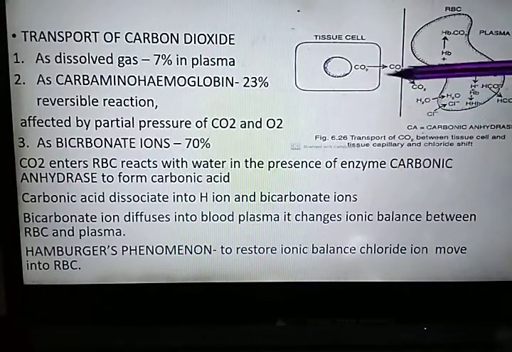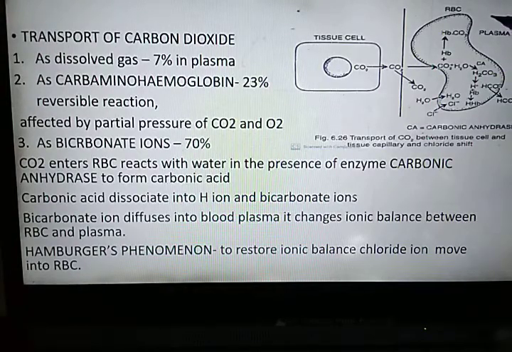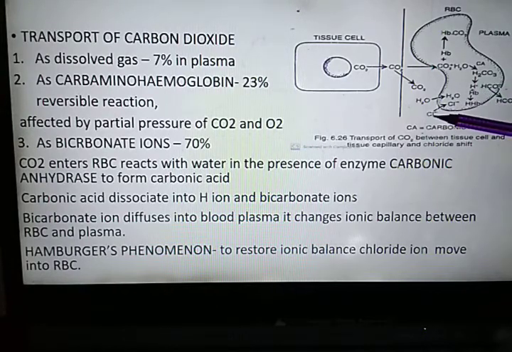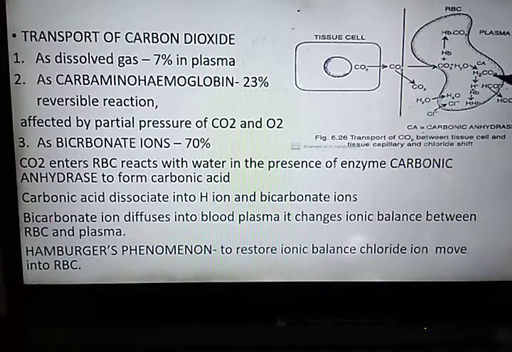All these reactions are reversible. When this deoxygenated blood reaches the alveolar site where the partial pressure of carbon dioxide is low, the reaction proceeds in the opposite direction. Then what will happen? The bicarbonate ions will move inside the RBC, and chloride ions move outside into the plasma. The reaction will be reversed. Then bicarbonate ion will combine with hydrogen ion to form carbonic acid.